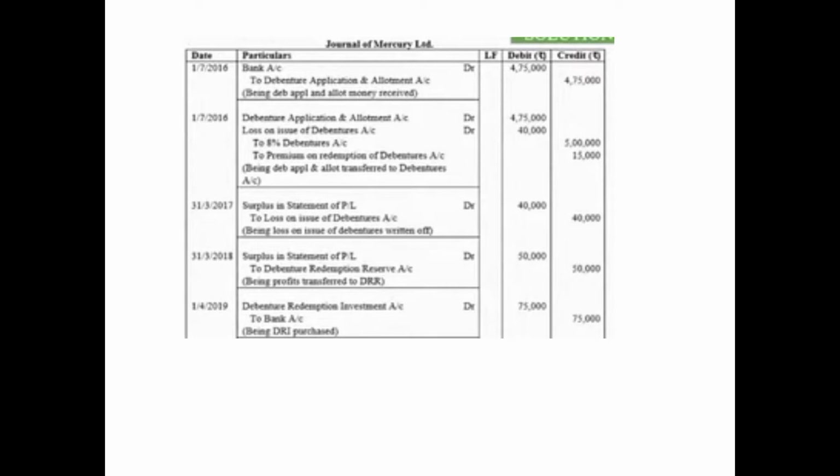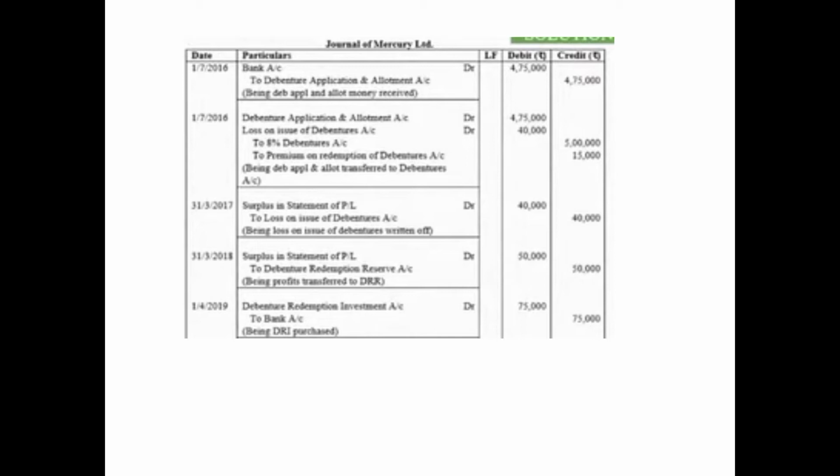The very first entry is for the issue of debentures on 1st July 2016. That is again the same rule. Since here the money is not called in installments, we'll open a combined account, debenture application and allotment account, with the assumption that it is called up altogether. Bank account debited, this will be the receiving entry first of all. Bank account debited to debenture application and allotment account with how much rupees? With 95 rupees, because these are issued at a discount of 5%. So 5% of 100 is 5 rupees. So if 5 rupees is the discount, the issue price is 95. So 95 rupees on 5,000 debentures is 4,75,000.